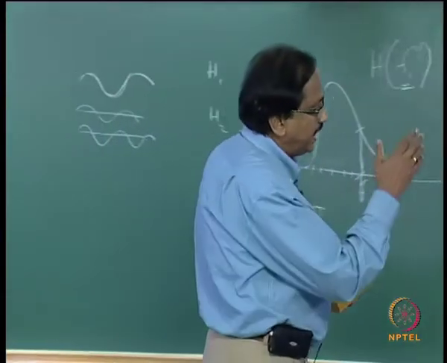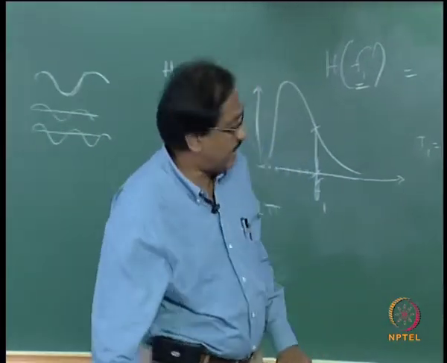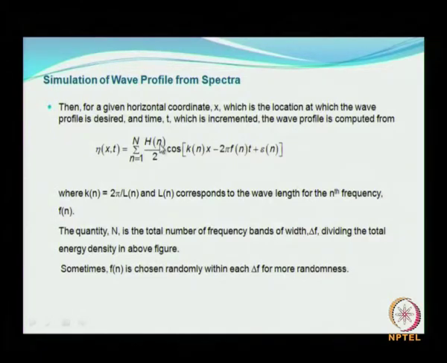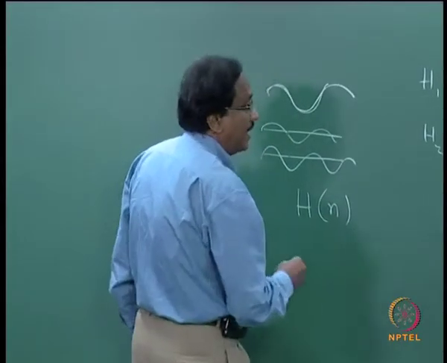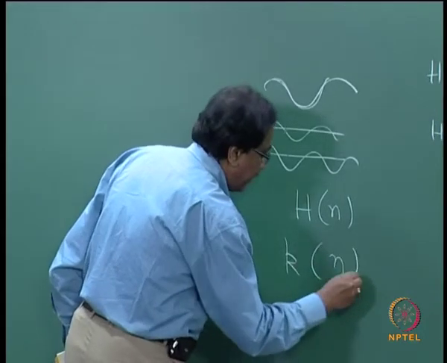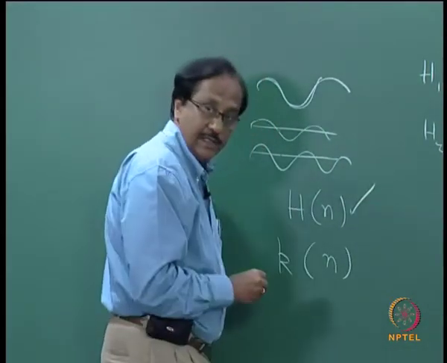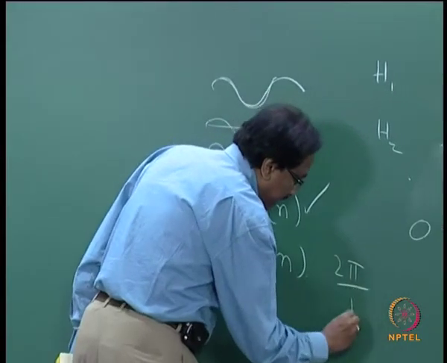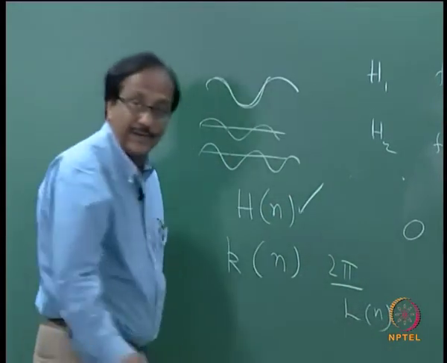So, basically you see that you have wave height which is h, wave height of nth component where n is equal to 1, 2, 3, 4 etc. up to N, and then k of n, that is the nth component, where k is 2 pi by L. So, when I say h of n and k of n, this is clear, and this is 2 pi by L of n, okay.